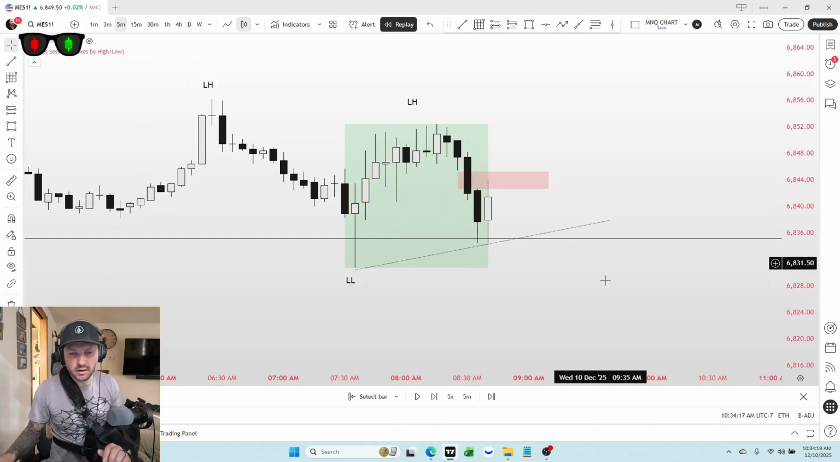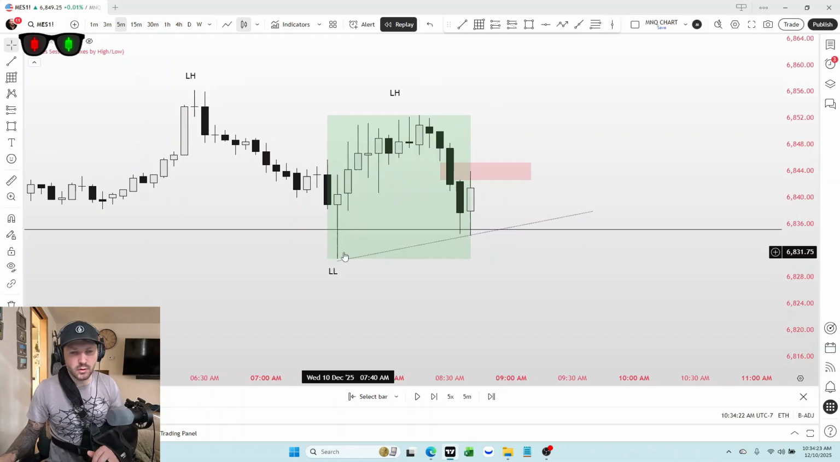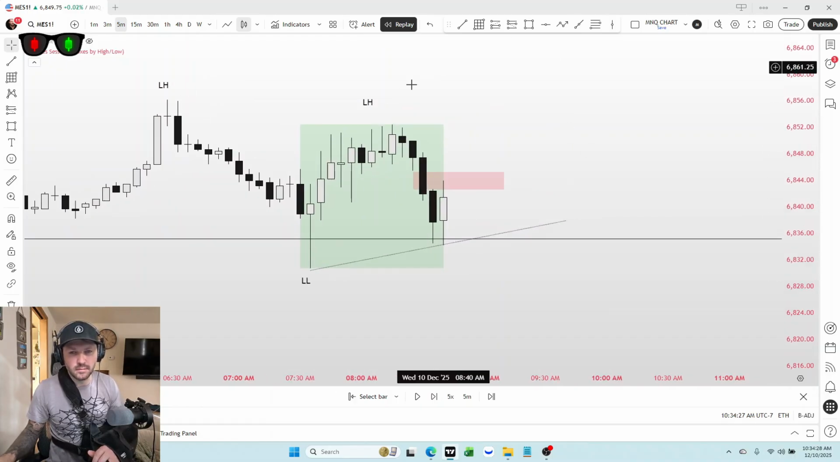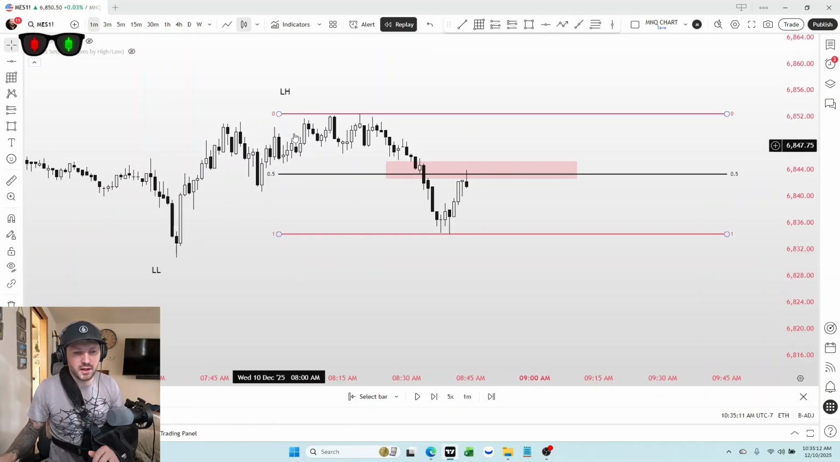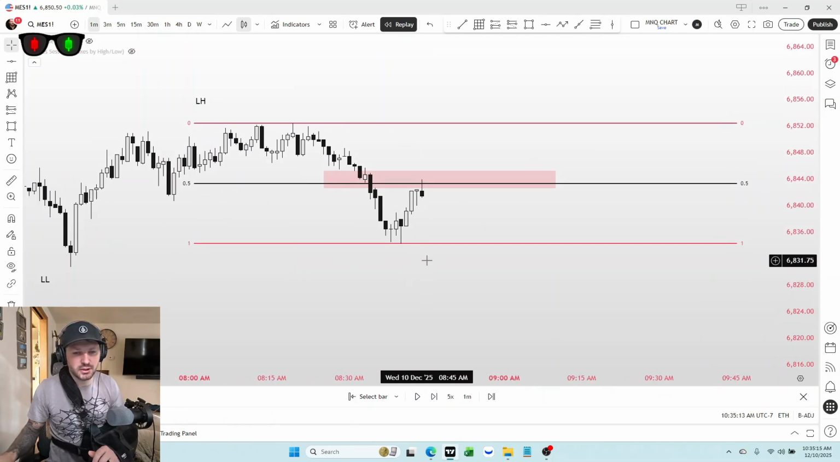So I'm taking a note of this, but I also see that we have a 5 minute bearish fair value gap here. We have a lower low, a lower high. So now I'm expecting another lower low. Because market structure is bearish, this high should be protected. We should not close above that high.